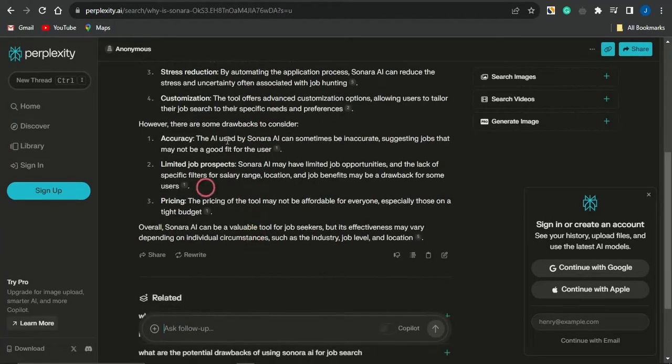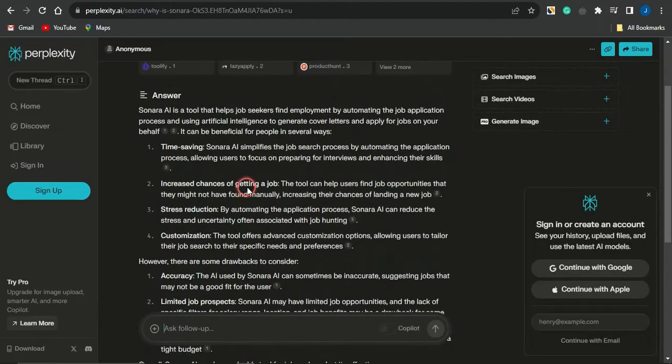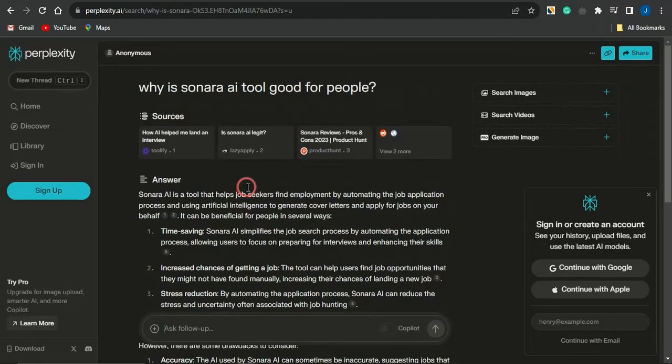And I think these answers are quite sufficient for me to simply go on to creating a short video right now. And the cool thing about this AI tool is that it goes on to giving you sources from where it got its content from right now. That is quite cool and amazing.